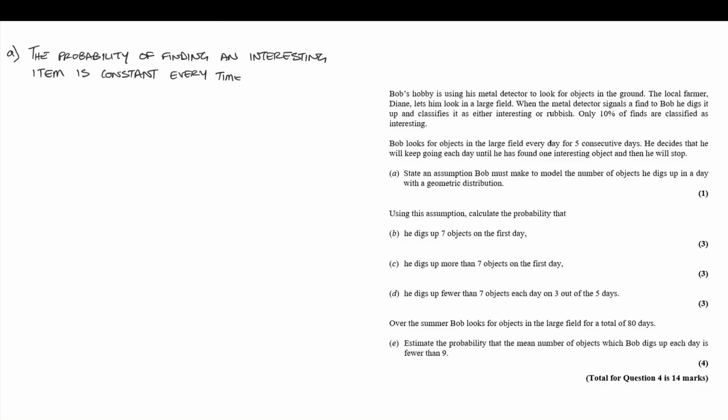In part B, we're told to use this assumption to calculate the probability that he digs up 7 objects on the first day. So it's a geometric distribution. Let's just get that down. X follows a geometric of 0.1. Now the probability X equals 7. For him to have 7 attempts to dig, that means the first 6 attempts were failures and there was 1 success. So p times q to the power of 6, 0.1 times 0.9 to the power of 6, and that is 0.0531.